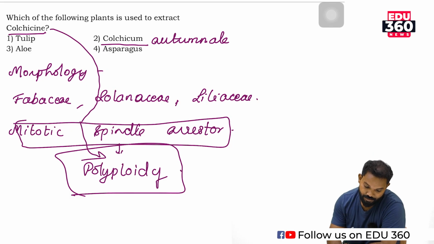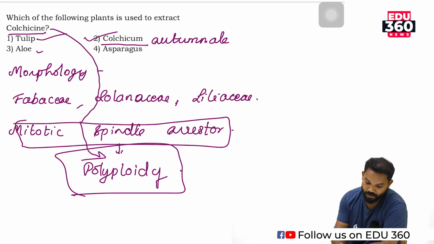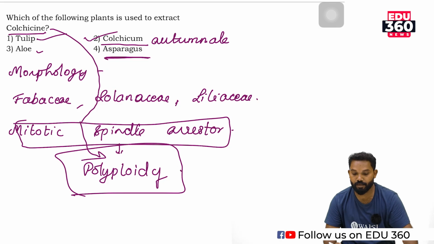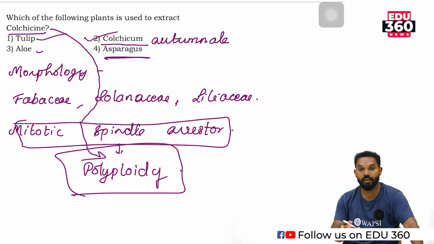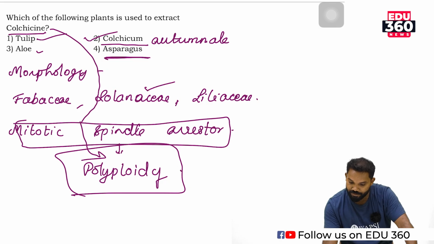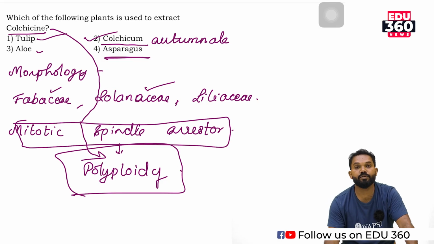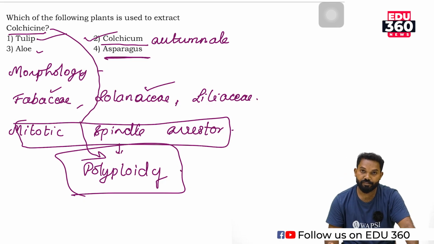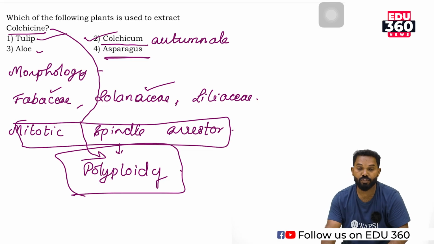So here the answer to which of the following plants is used to extract colchicine is Colchicum. Tulip is an ornamental plant. Aloe vera is an economically important plant. Asparagus is also used as a vegetable and is also a medicinal plant. Aloe and asparagus are medicinal plants. The Solanaceae family and the Fabaceae family also contain many medicinal plants. Withania somnifera, like medicinal plants, comes under the Solanaceae family. So the answer is Colchicum, option 2.